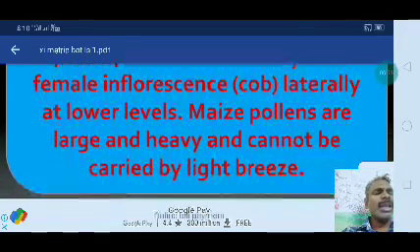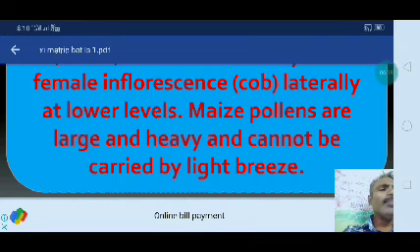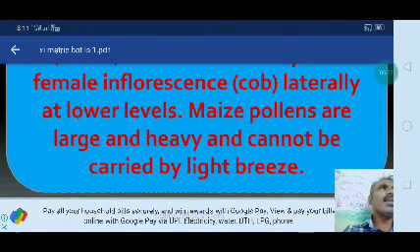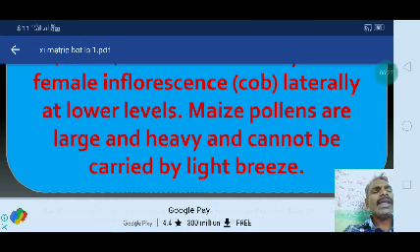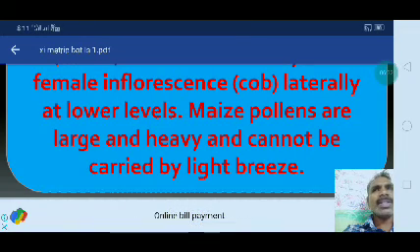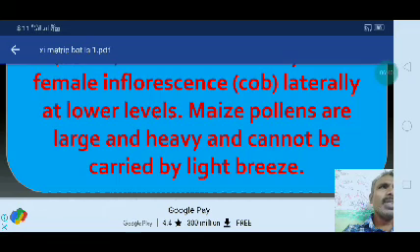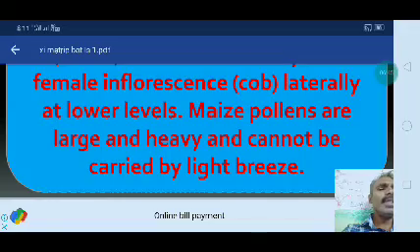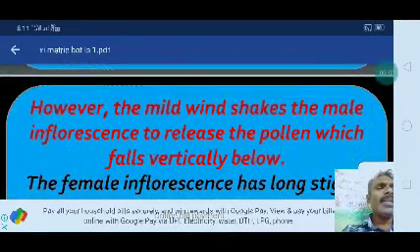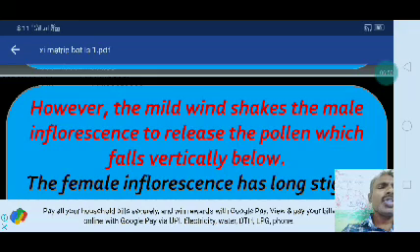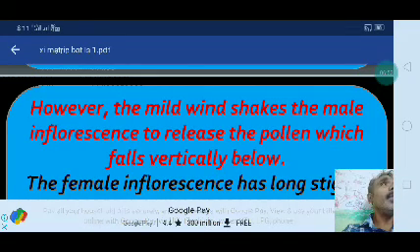Maize pollen grains are large and heavy and cannot be carried by a light breeze. The male flowers are present in the upper region. Only a strong wind can carry them from one place to another. The pollen is deposited on the stigma of the female inflorescence, that is called the cob in maize plants. However, a mild wind shakes the male inflorescence to release the pollen, which falls vertically below.